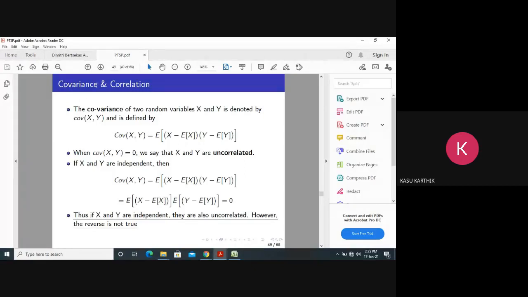Now this is covariance and correlation. How to find covariance of x comma y? Expectation of (x minus Ex)(y minus Ey). When the covariance is 0, they are called uncorrelated. This statement is very, very important: if x and y are independent, they are also uncorrelated, but the reverse may not be true.